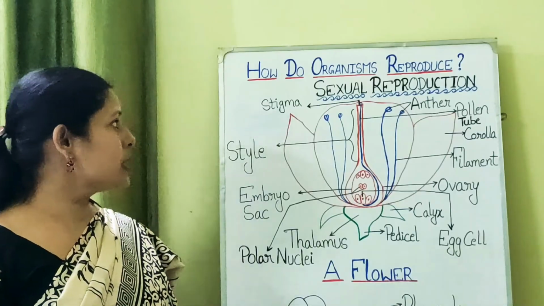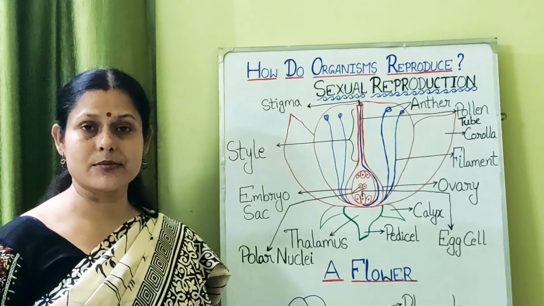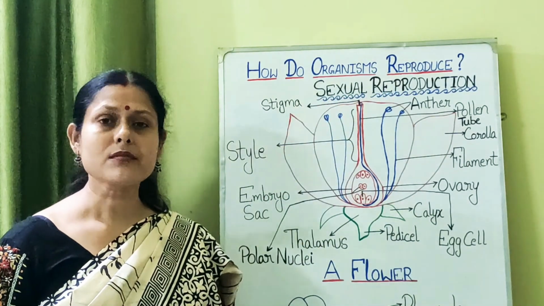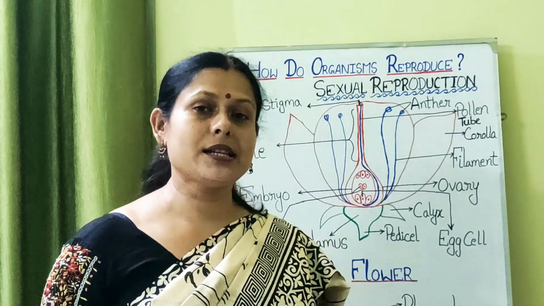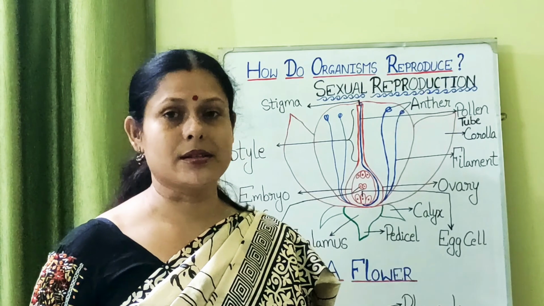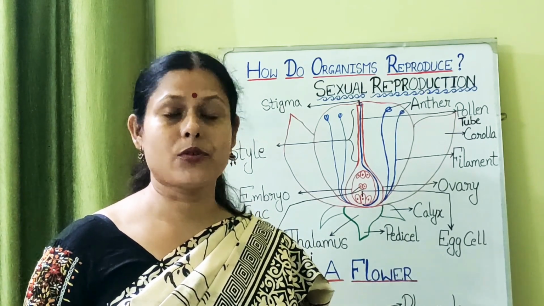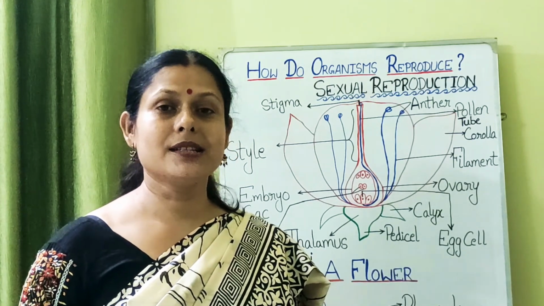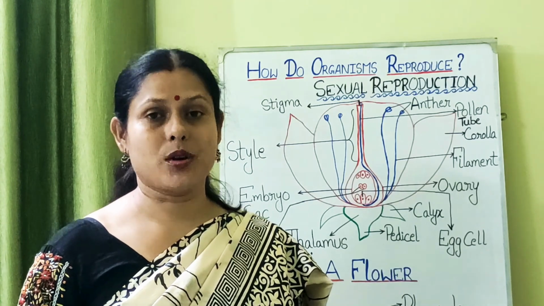Okay, so today we are going to read the next section of our chapter, how do organisms reproduce, in which we are going to read about sexual reproduction. Now, in sexual reproduction, we know that two parents are involved, gametes are involved, isn't it? And DNA copying is done prior to the formation of the gamete, because if the DNA copying is not done, then the information which is in the parent cell cannot be transmitted to the offsprings.